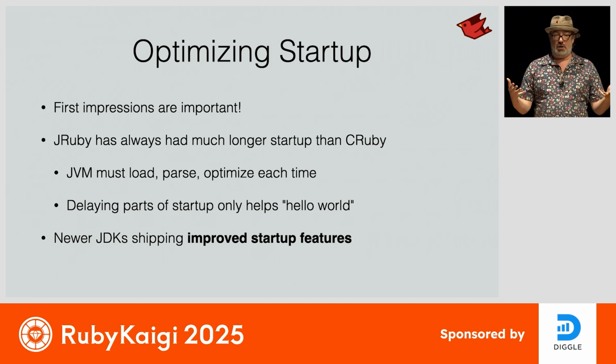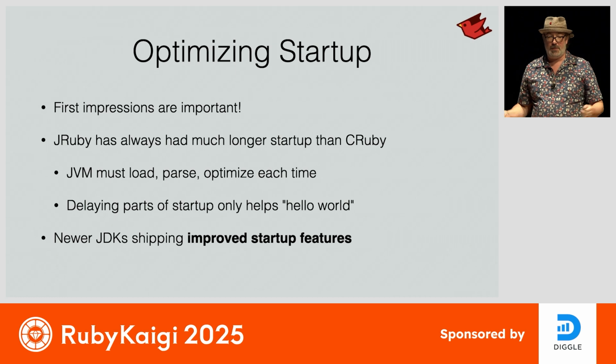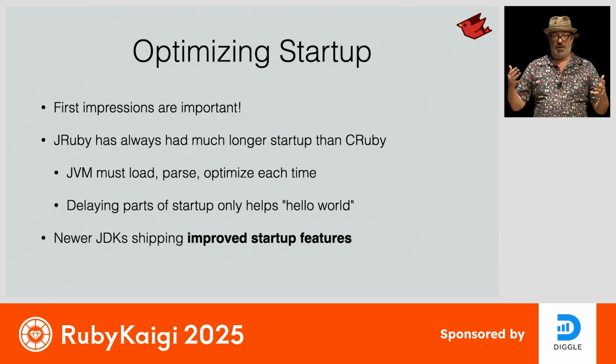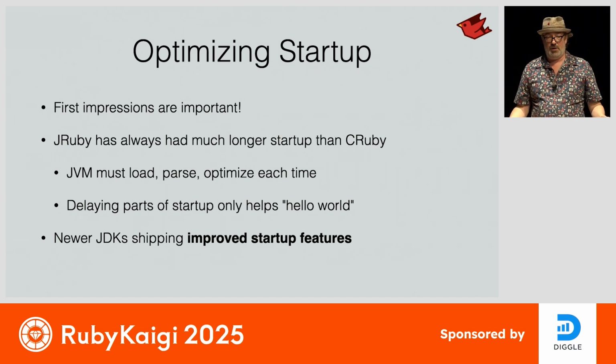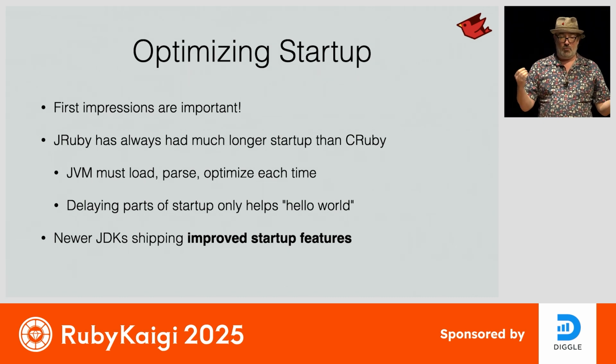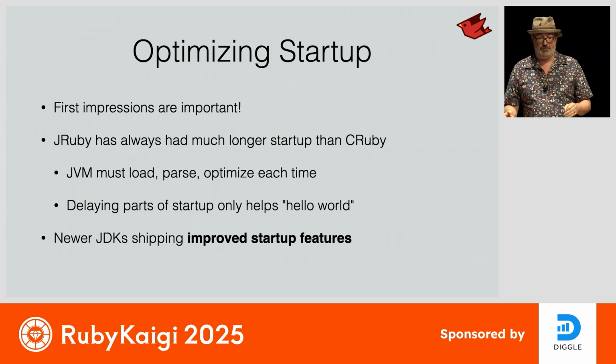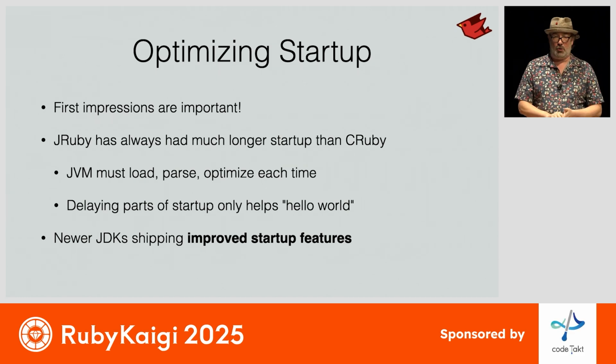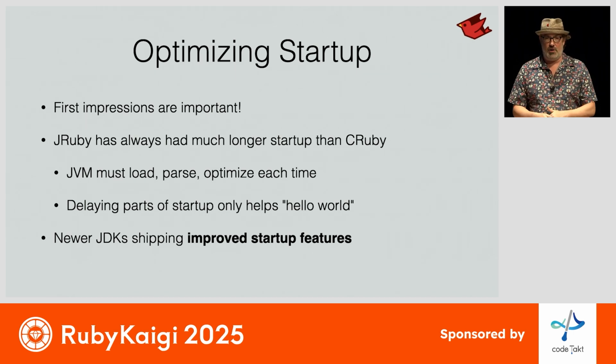All of our code starts out as Java bytecode or Ruby source files. All that code has to be parsed in, loaded by the JVM. The JVM has to run it for a while, and then it will optimize it to native code. And that whole process takes a while just to get things up and running. So we've been exploring some of the new features coming along in the JDK to help speed up our startup time, and later on it will also help with warm-up time.